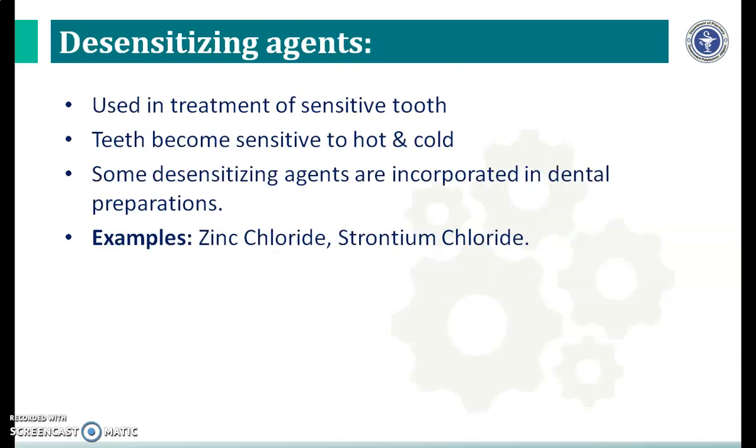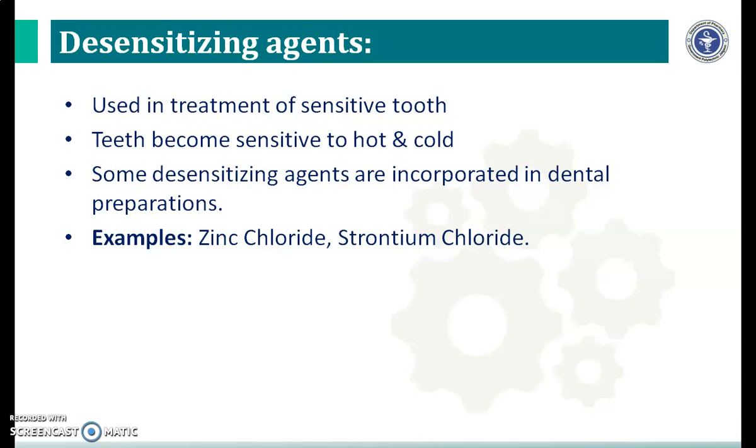Then the last one is desensitizing agents. These are used in treatment of sensitive tooth. When the tooth becomes sensitive to hot and cold, some desensitizing agents are incorporated in dental preparations. Examples are zinc chloride, strontium chloride. Desensitizing agents are the compounds used in the treatment of sensitive tooth.